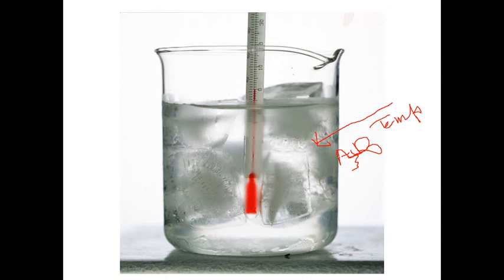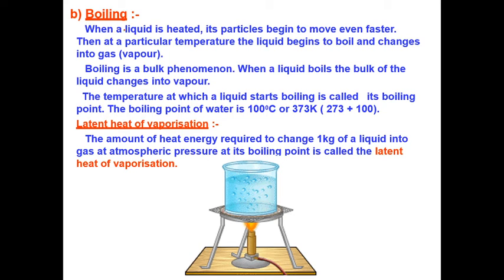Now, what is boiling point? It's the amount of heat required to convert liquid into vapor form at atmospheric pressure, which is called the boiling point. So in boiling, when a liquid is heated, its particles begin to move even faster. Then at a particular temperature, the liquid begins to boil and changes into the gas. That point is called the boiling point.